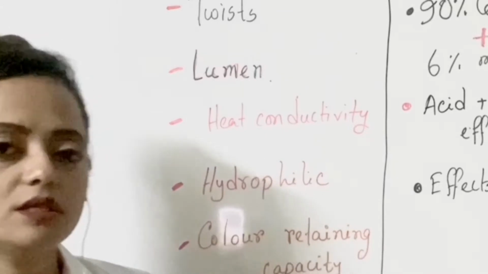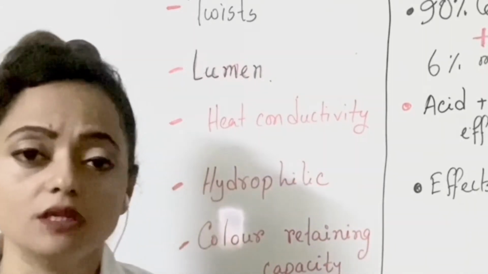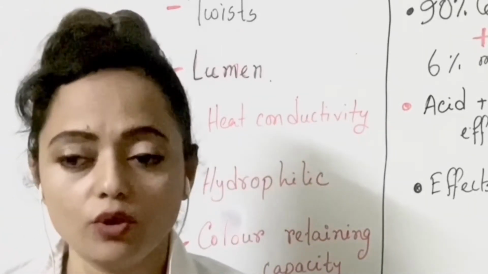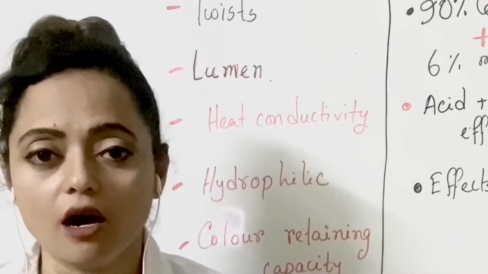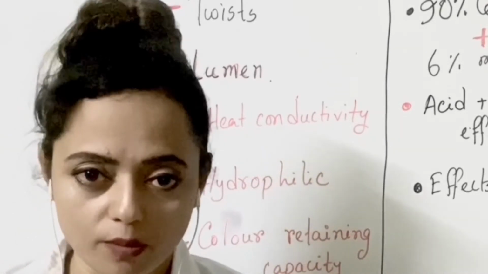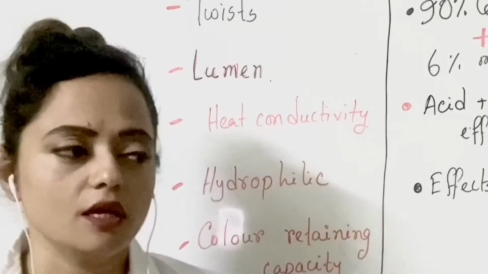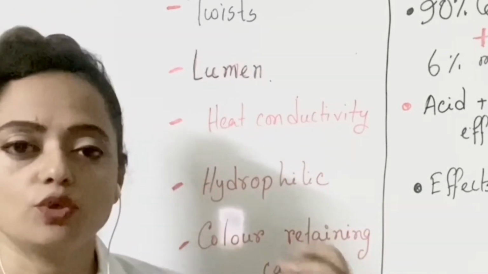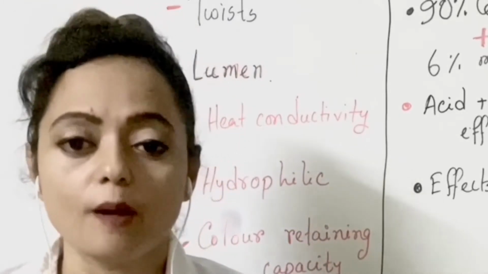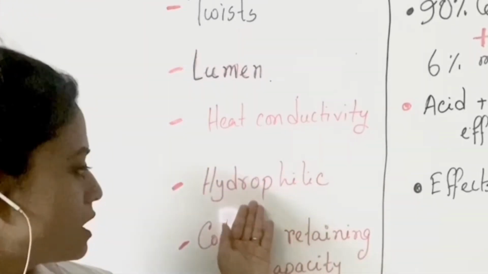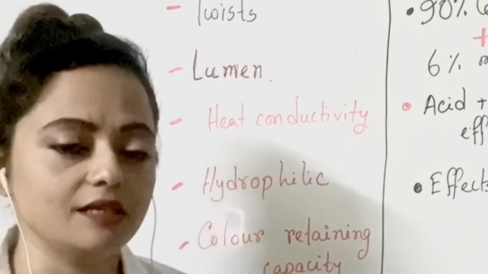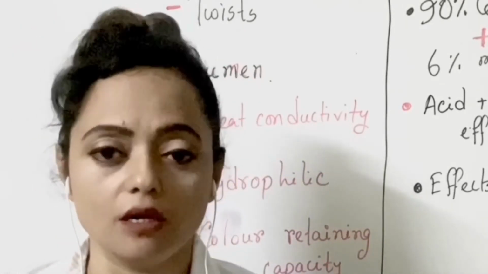What's next? Hydrophilic. What is a hydrophilic substance? We know these are substances capable of absorbing water or moisture, so cotton has a high capacity to absorb moisture. Next, the color retaining capacity. Yes, cotton has a very strong color retaining capacity.